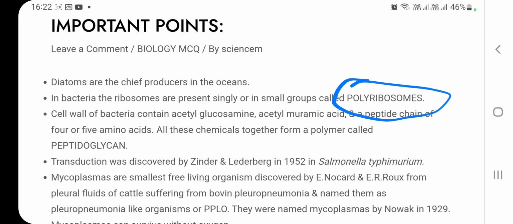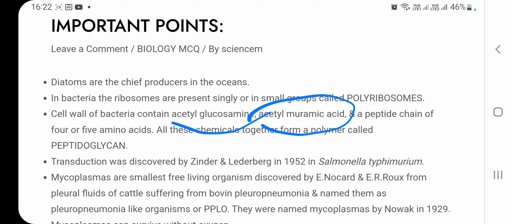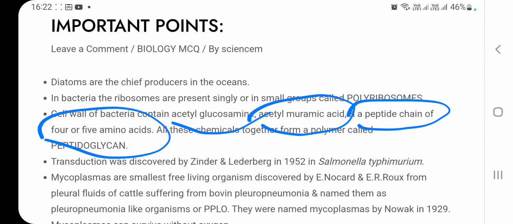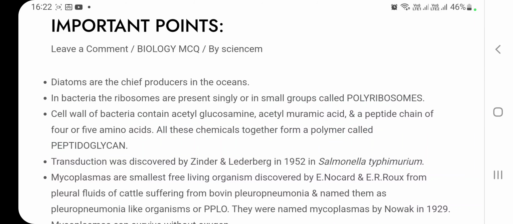Next is the cell wall of bacteria contains acetylglucosamine, acetylmuramic acid and a peptide chain of 5 amino acids, and these together are known as peptidoglycans. Next, transduction was discovered by Zinder and Lederberg in 1952 in Salmonella typhimurium. And about transduction we have discussed in yesterday's video.